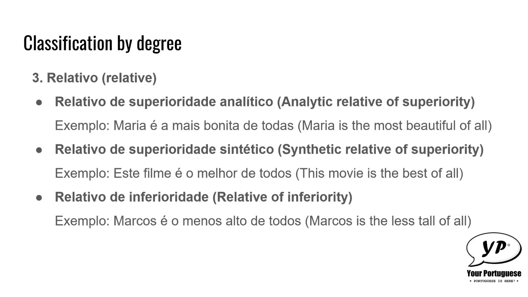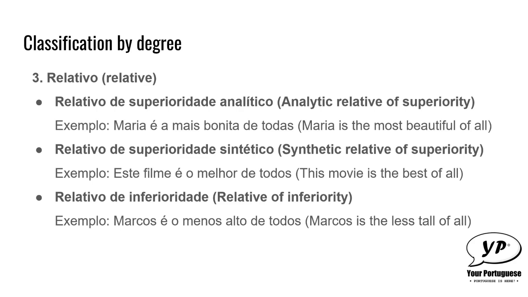It's easier than the synthetic relative of superiority, and very similar to the analytic relative of superiority, but let's say the contrary, because here you don't use the word mais, you use the word menos to indicate that someone has a quality in less degree than another person or one object related to another object.